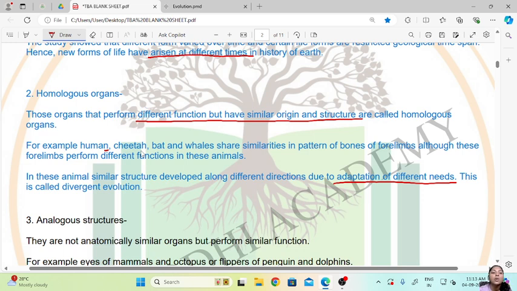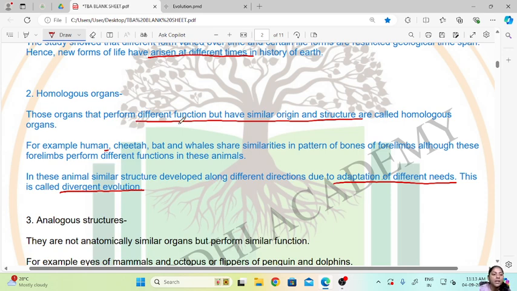All these organisms had different needs, so according to those needs, the forelimbs have adapted to their environment, and this is called divergent evolution.